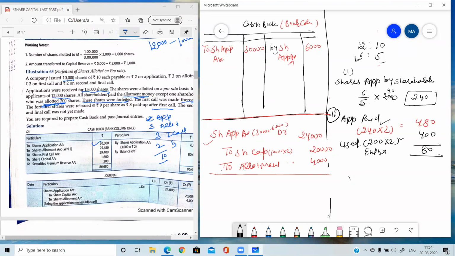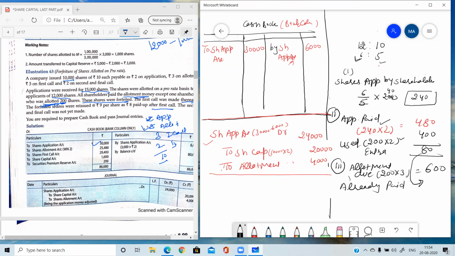shares. So this 80 is extra, and the third step of the table is to use this extra money along with the allotment. So he was supposed to pay allotment due on 200, and the allotment money is 3. So 200 into 3, he was supposed to pay 600, and this 80, or the extra money, is always used with the allotment. So this will be subtracted. Already paid.